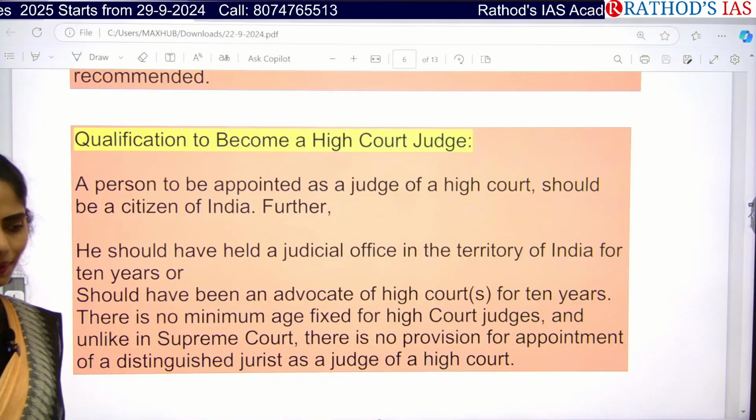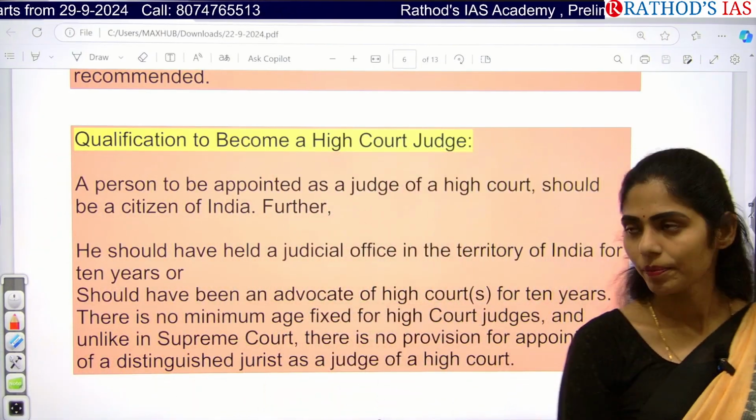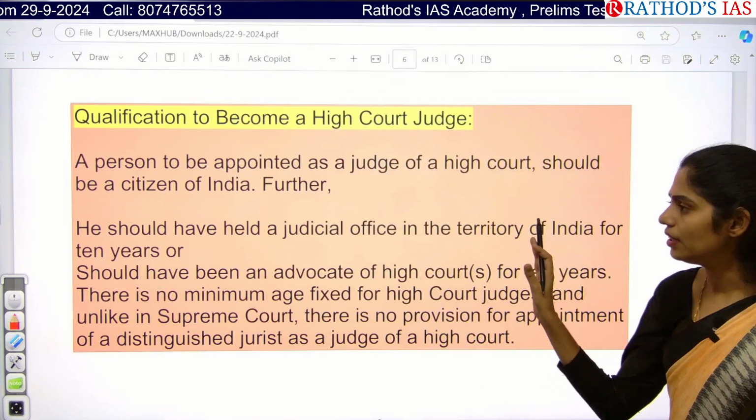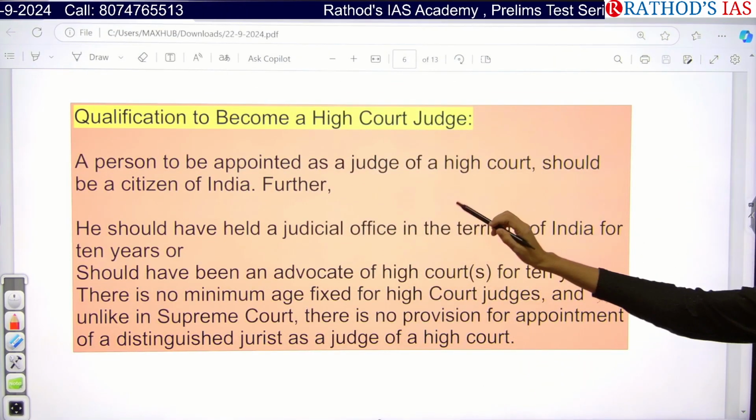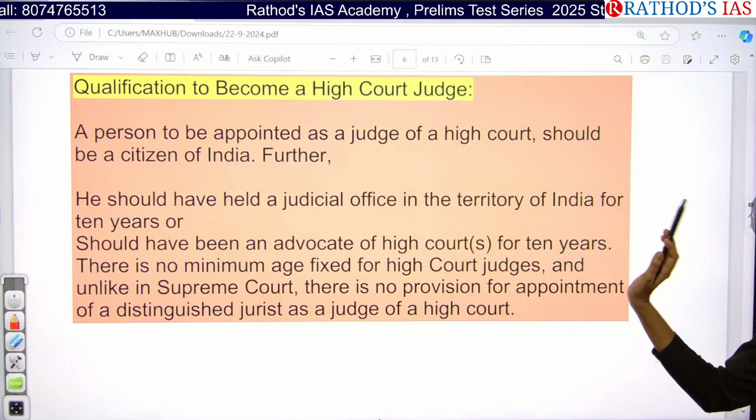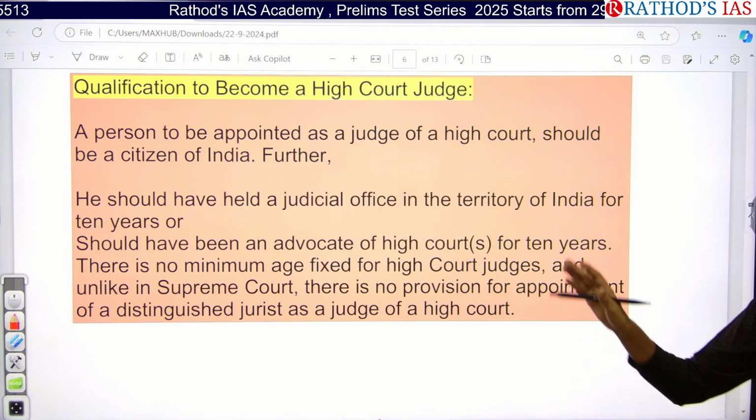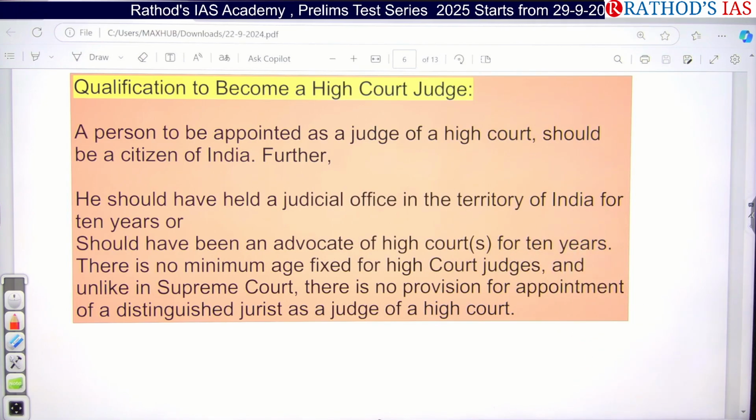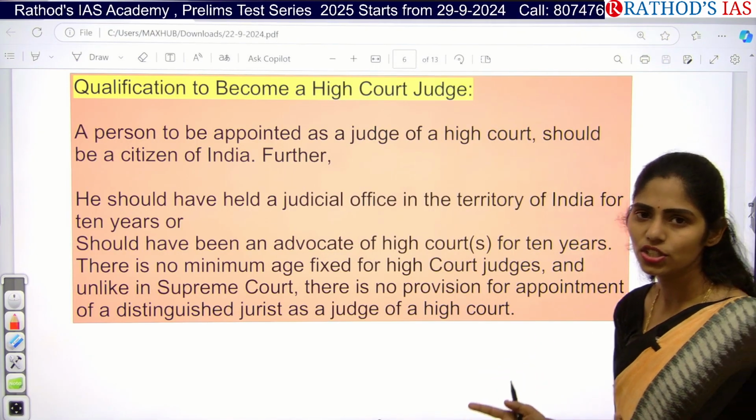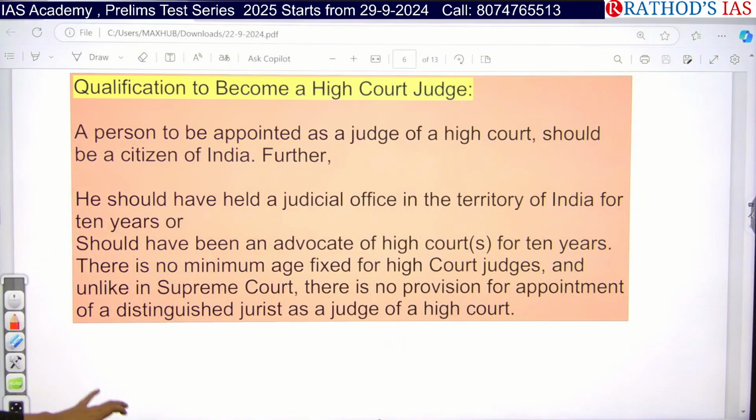If you want to become a High Court judge, what are the qualifications required? First, he or she should for sure be a citizen of India. Next, he or she should hold judicial office for 10 years, or should be an advocate of a High Court for 10 years. And there is no minimum age fixed for a person to be a judge by the Constitution of India. It is very important.